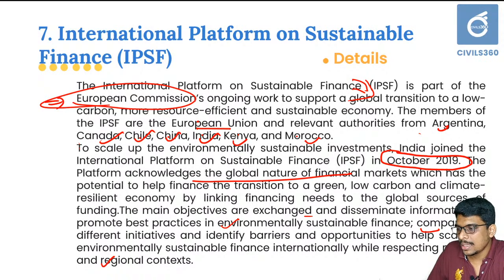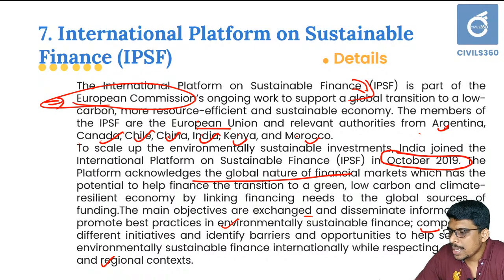If you can understand the basics or the objective of an international organization from the name itself, it will be very beneficial for you. Whenever you answer UPSC prelims questions, you will have certain topics, certain questions that will not be there in any of your notes. Okay, there is a chance that there will be certain questions